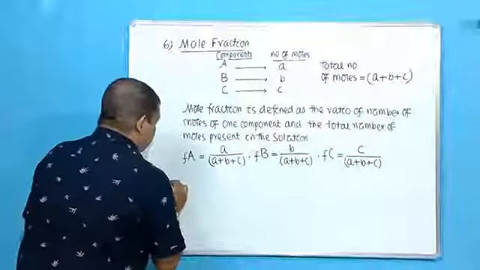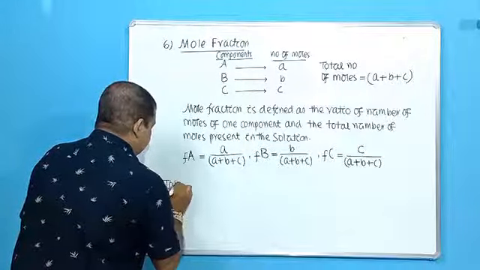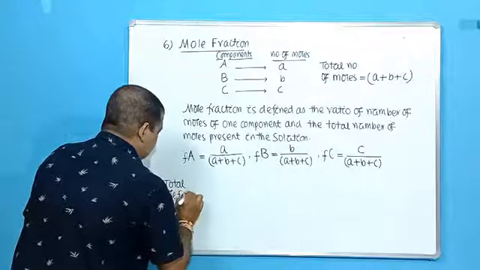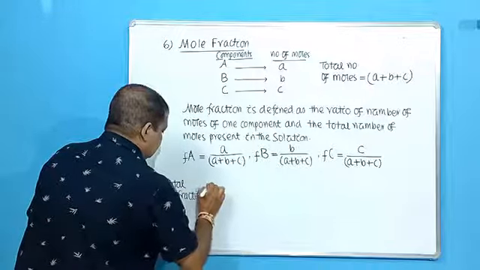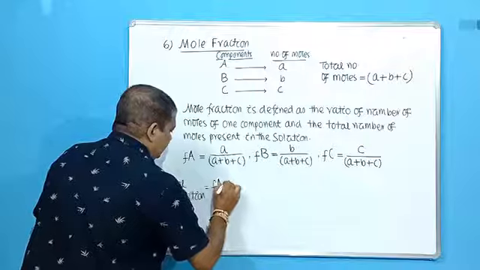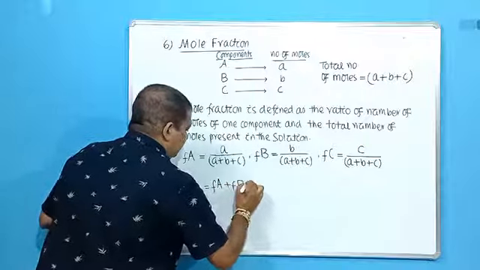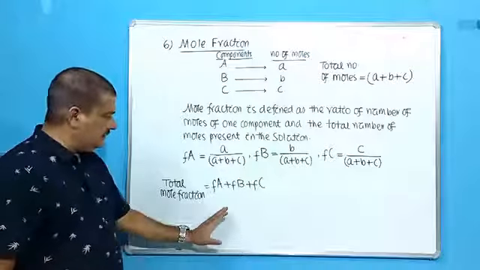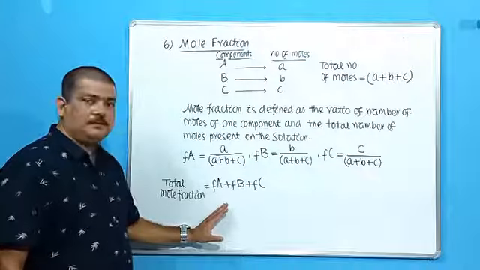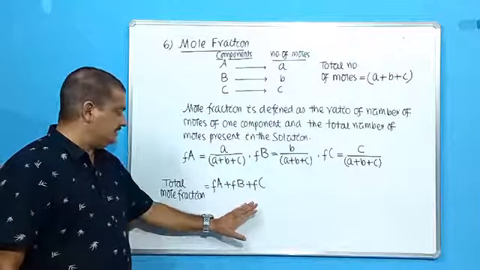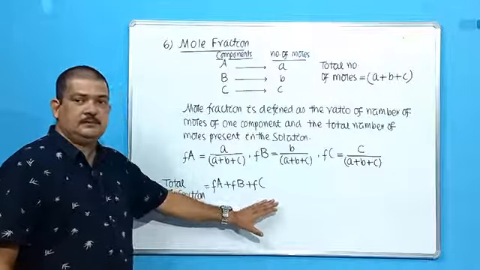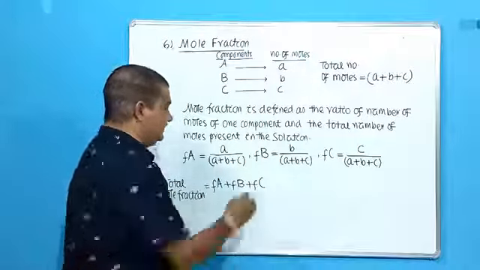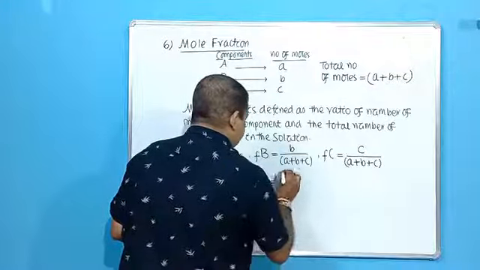Okay. So total mole fraction of all components means F A plus F B plus F C. These are the three components A, B, C. F A is the mole fraction of component A, F B is the mole fraction of component B, F C is the mole fraction of component C. So what is the total mole fraction? Now F A plus F B plus F C. Let us put the values here.